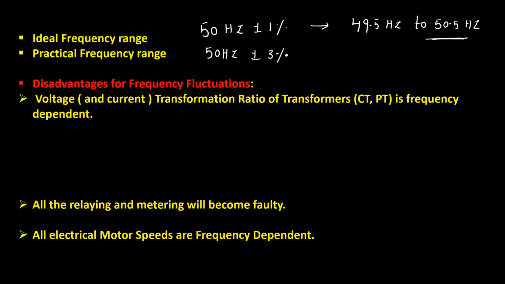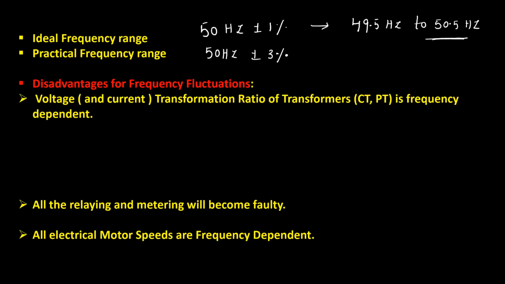This is the situation in India. But in foreign countries, the margin of allowable tolerance may be very small, maybe 0.5% or maybe 0.25% of the nominal frequency. Okay, so why do we want the frequency to be as close to its nominal value? The nominal value in India is 50 hertz, so we want our frequency to be as close as possible to this value. Why can we not allow the frequency to vary beyond a limit?